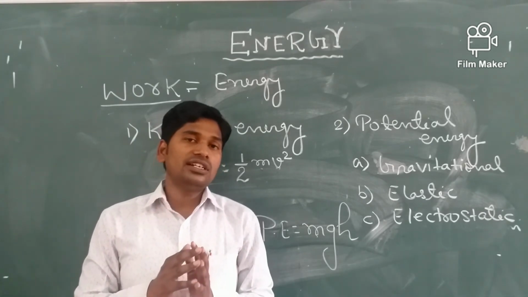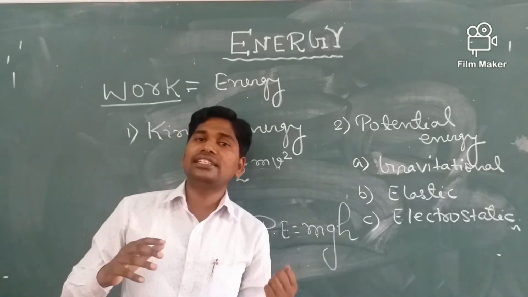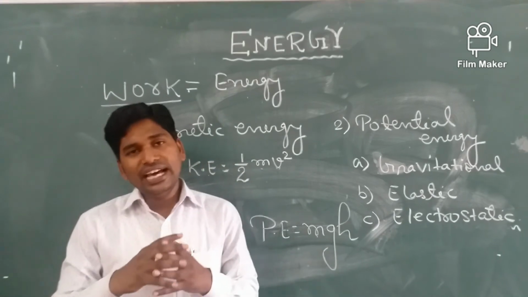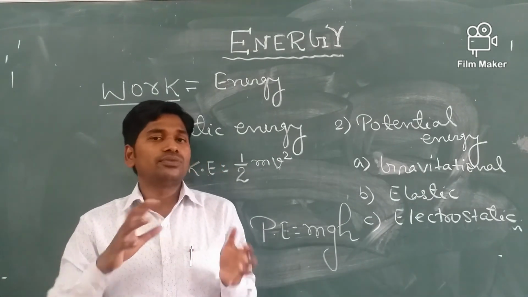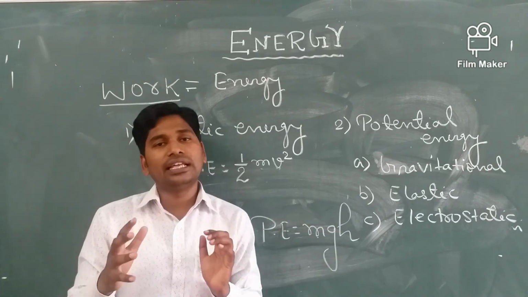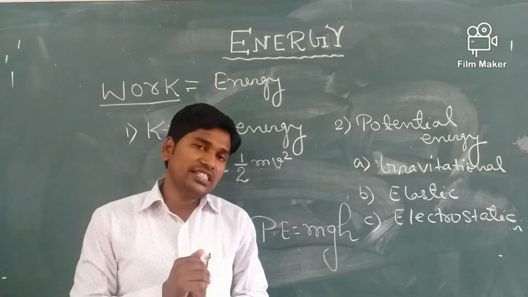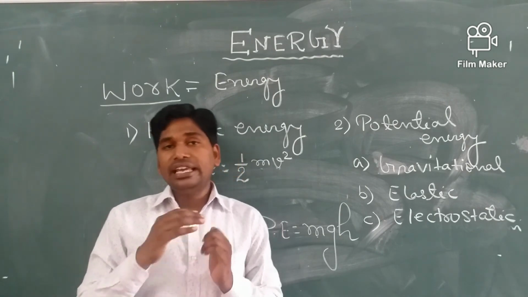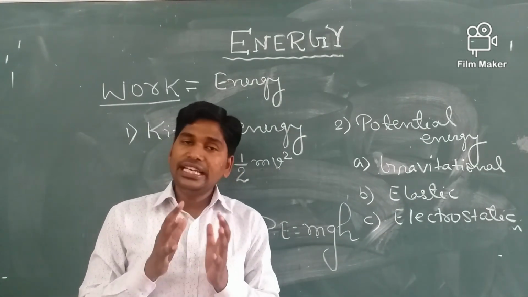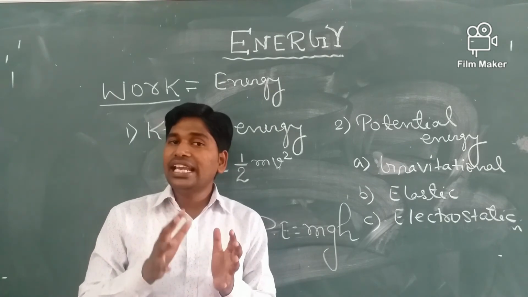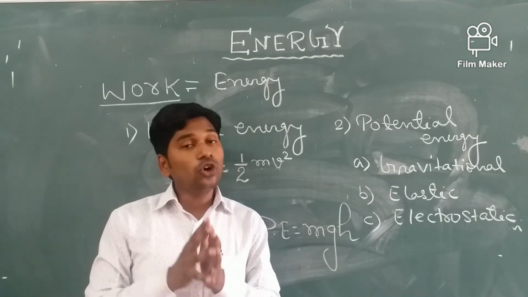Photocells convert light energy into electrical energy. So there are many instruments or devices which convert one form of energy into another. So the law of conservation of energy is what? Energy can neither be created nor be destroyed. It can only change its form in a closed system.